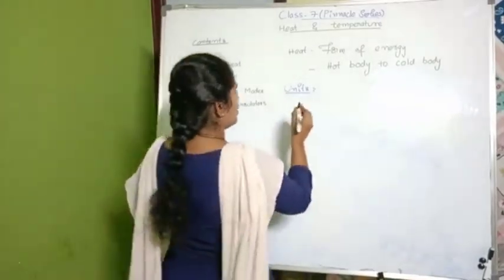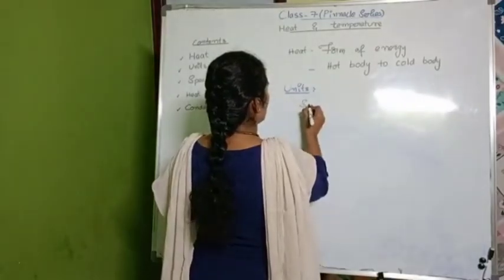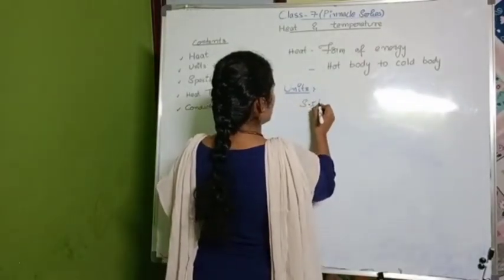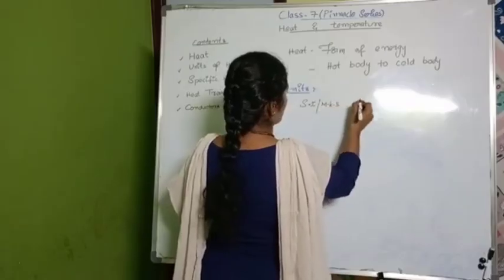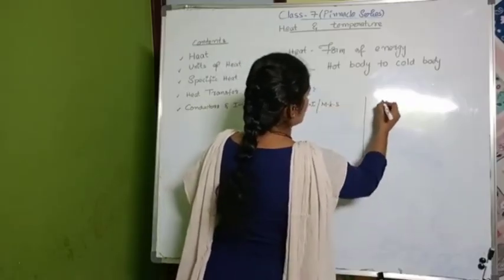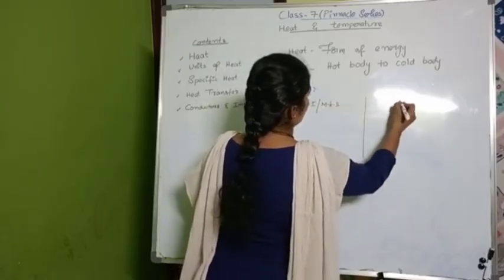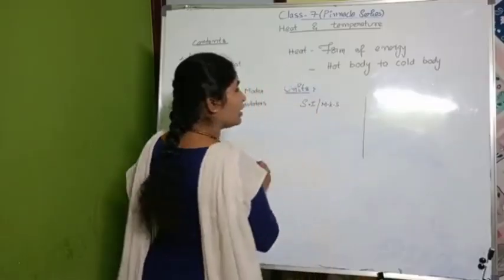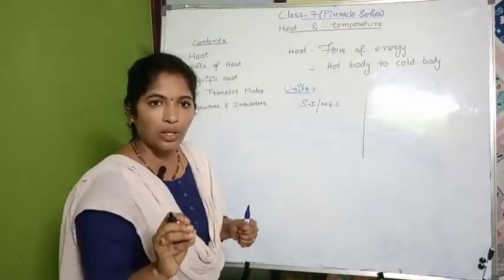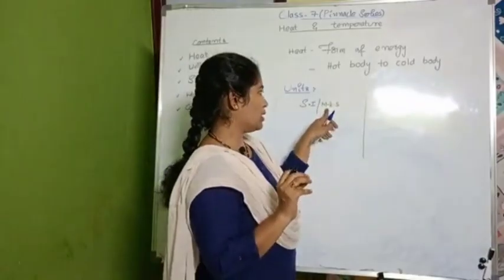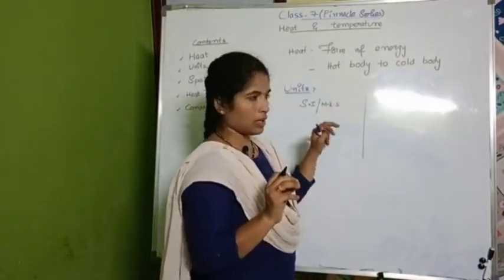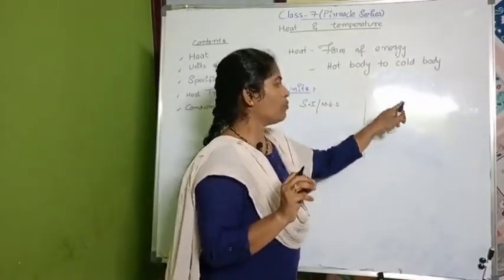And you know that we have the SI system, MKS system, CGS system. What is the meaning of SI? Standard International System of Units. MKS is meter, kg, second; CGS is centimeter, gram, second.